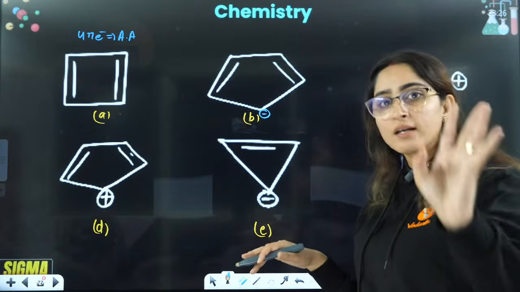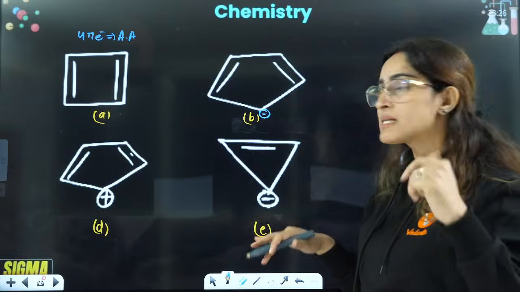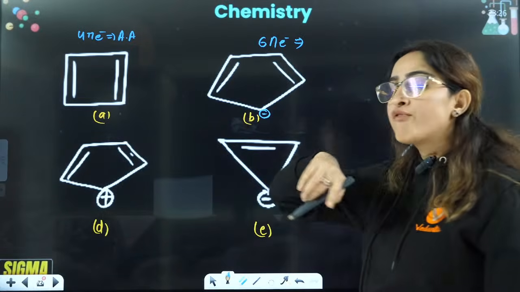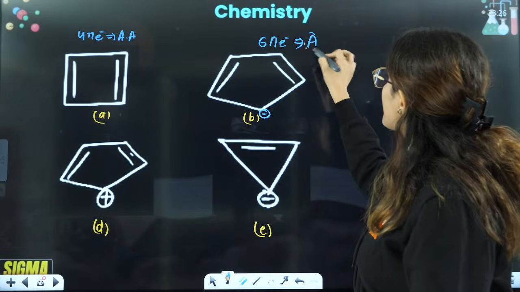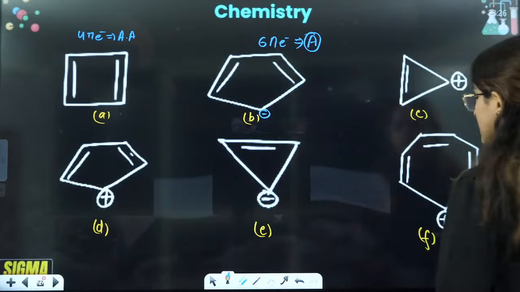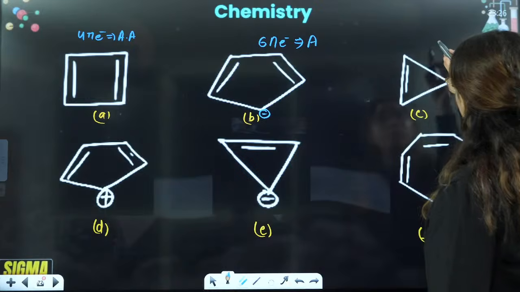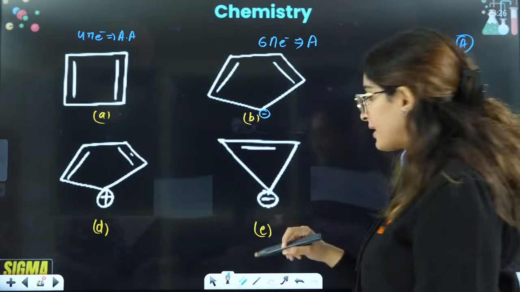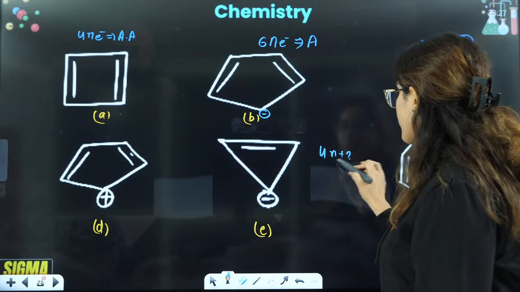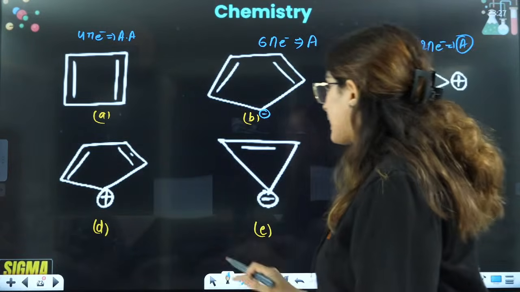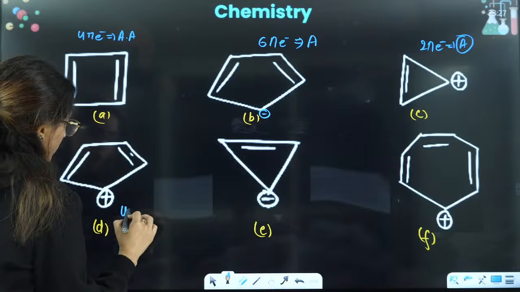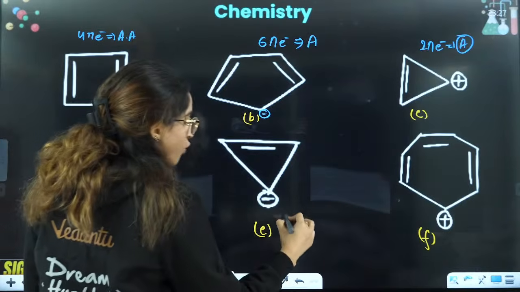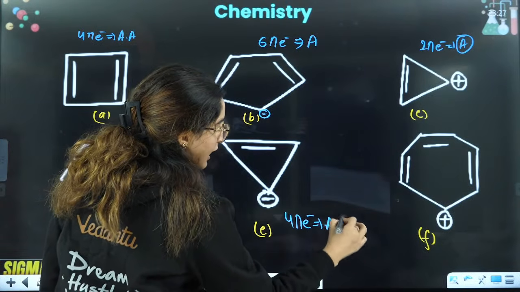So planarity is there, cyclic it is, complete conjugation it has, number of electrons are 1, 2, 3, 4, 5, 6 pi electrons. That means we can say 4n plus 2 pi electrons, so it is aromatic in nature, right? Then guys, next is 2 pi electrons, PCC is followed. 2 pi electrons, again it is aromatic in nature because 4n plus 2, if you put n equals 0, this will become 2, right? The next one has 4 pi electrons, that is again anti-aromatic in nature.